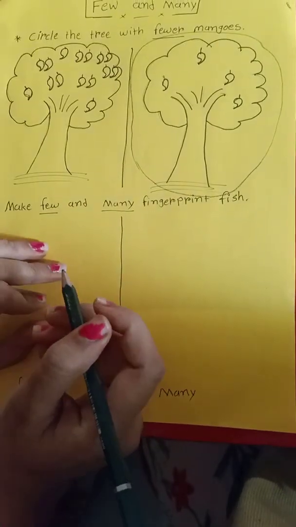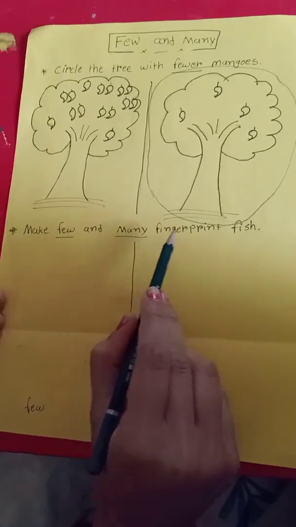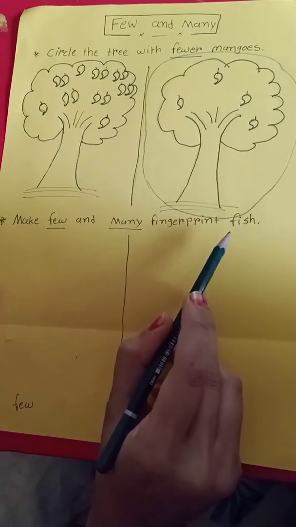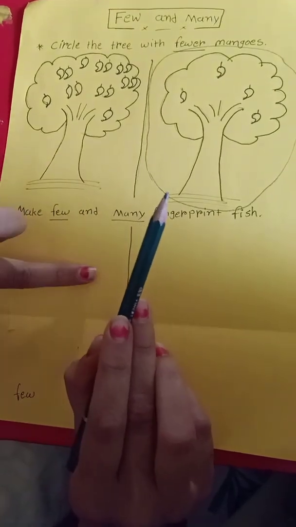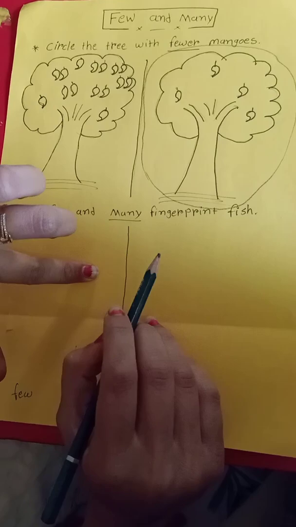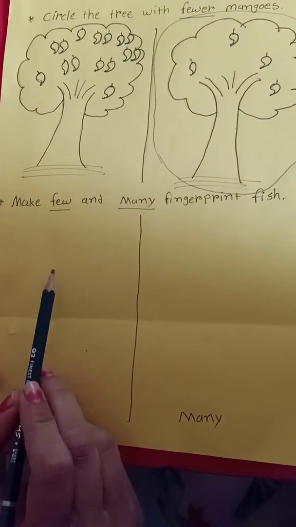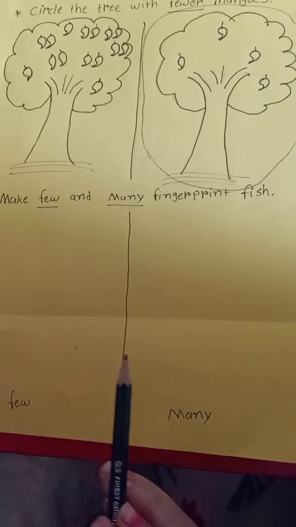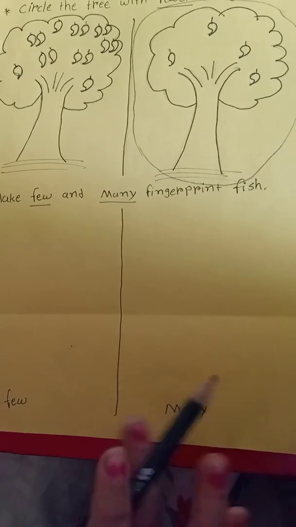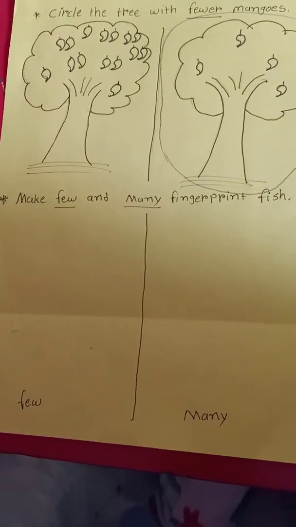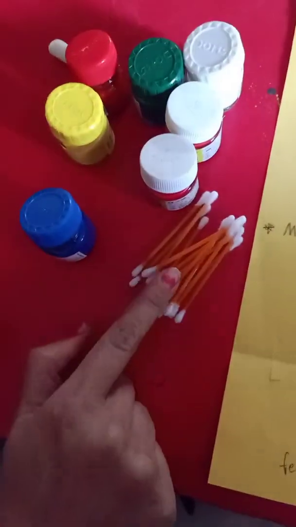Okay, like this. Next, make few and many fingerprint fish. We first color our finger, then print here, and then make shapes like fish. Let's start. Here is few fingerprint fish, and here is many fingerprint fish. Let's start, children. I take some colors and these earbuds.